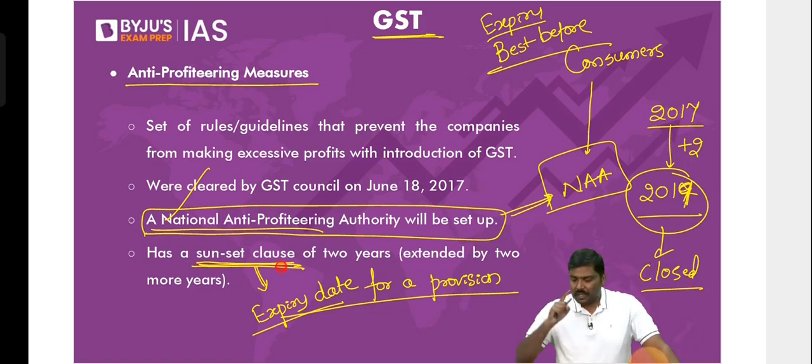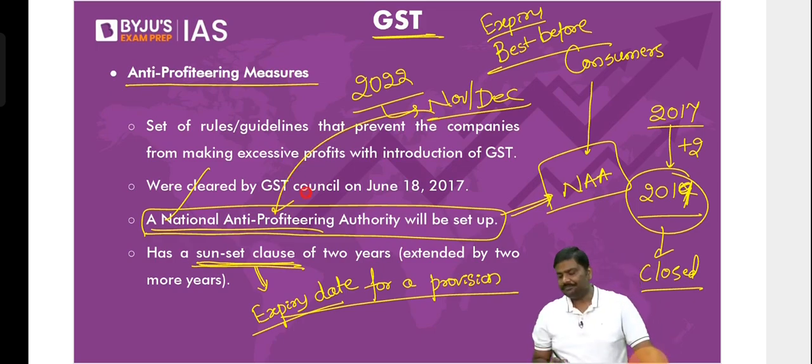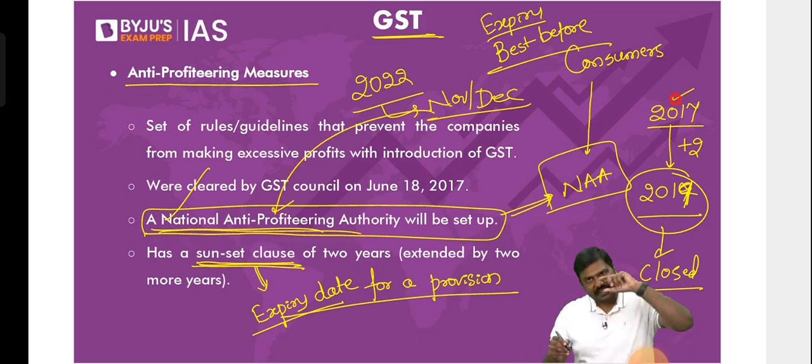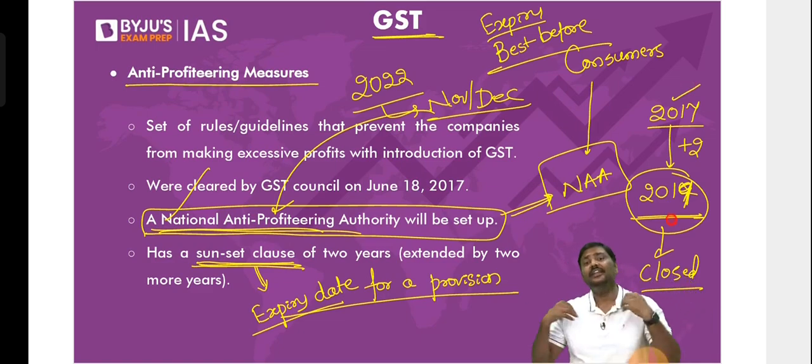Now, why am I telling you about this? If you keep on reading the newspapers, I will guarantee this. In 2022, in November and December, this authority will be there in the newspaper. Why? Look at this. When we established it, there was a sunset clause of 2 years, which means we should have closed the authority in 2019. Did we do that? No.